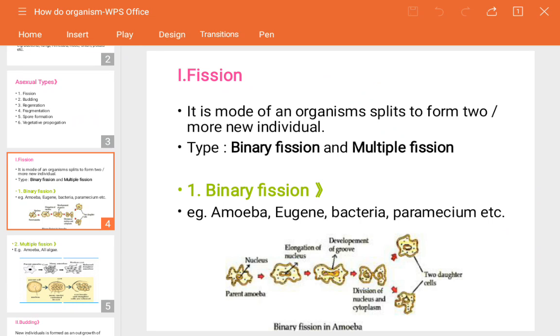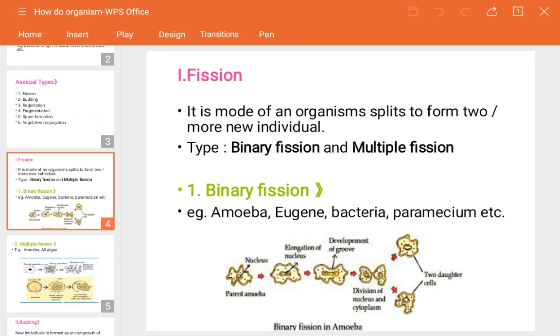Under binary fission, which types of organisms are involved? Amoeba, Euglena, bacteria, Paramecium, etc. In binary fission, what happens? Two new individuals are formed and the nucleus divides only once. Consider the image I showed you: when the amoeba cell splits, it gives two new individuals. New individuals are formed, and the nucleus divides only once.